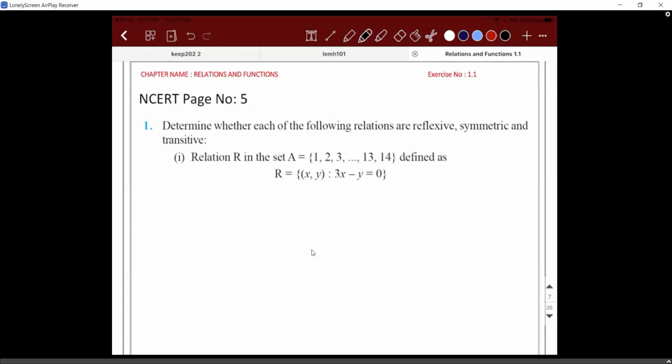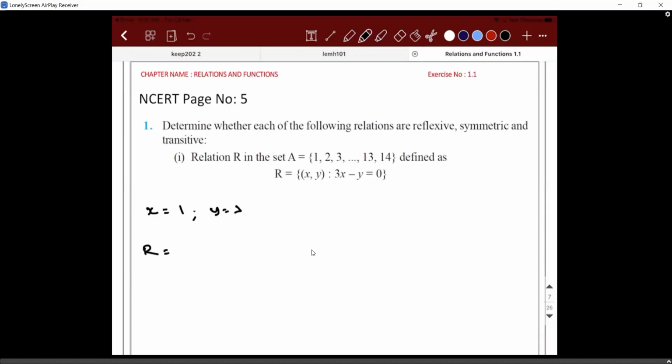The relation R in set A, which is given by 1 to 14, is defined as R is equal to (x, y). So what should the numbers in the ordered pair satisfy? They are supposed to satisfy the condition 3x minus y is 0, or y is equal to 3x. If I take x is equal to 1, then what will be the value of y?